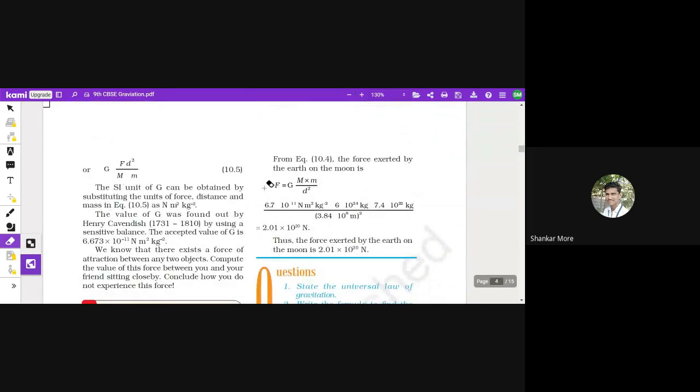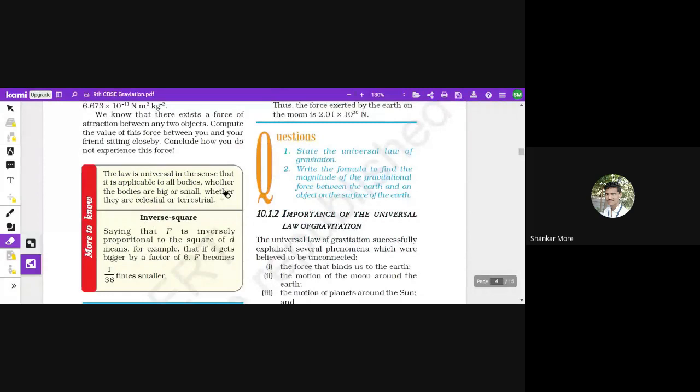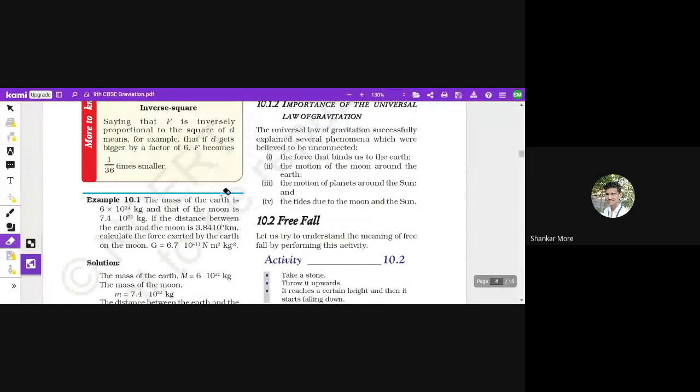The SI unit of G can be obtained by substituting the units of force, distance and mass, that is Newton meter square per kg square. So this is the unit of capital G, and the accepted value of G is 6.673 into 10 raised to the power minus 11 Newton meter square per kg square. Now we will solve an example based on this formula.